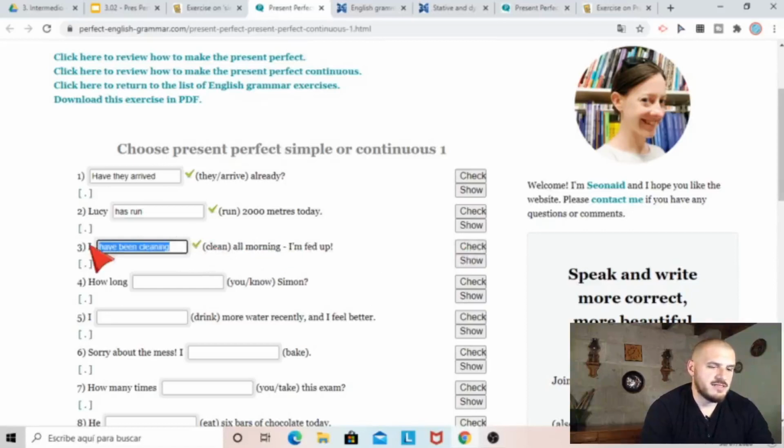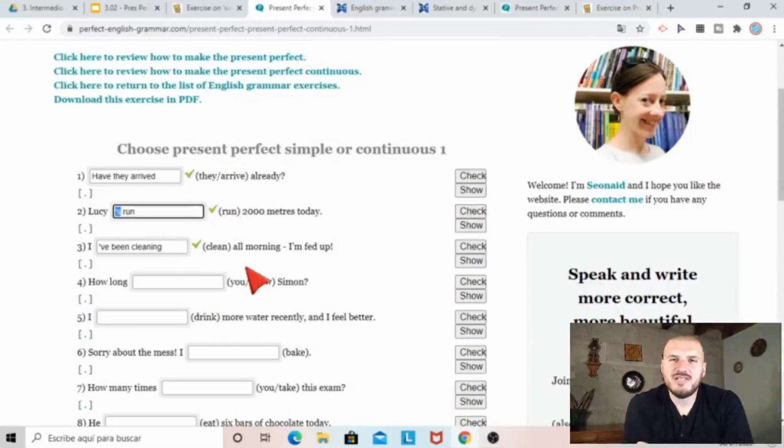Let's check if it's accepted to use the contraction. I've been cleaning. Is that acceptable? Let's check. Also possible, okay? So let's change Lucy to Lucy's. Lucy's run 2,000 meters today. Also perfect, okay? So if you want to, you can start practicing using the contractions. Finish the activities and I will see you in a moment.